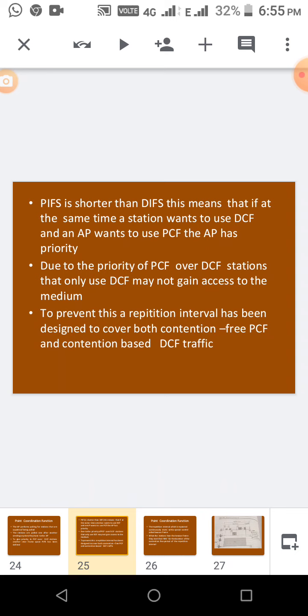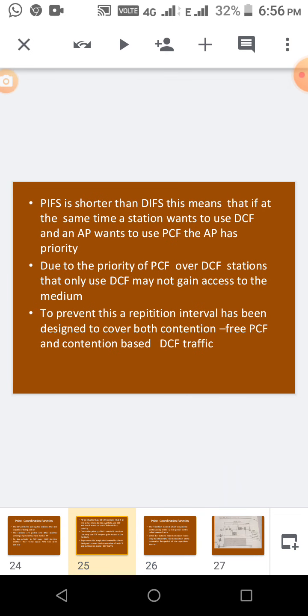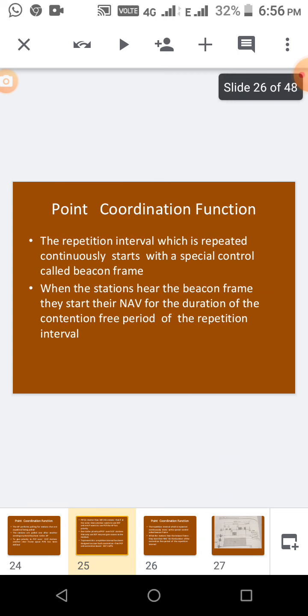It is designed to cover both contention free and contention based traffic. In that picture I showed, first contention free PCF and then contention based DCF. So the first part is used by contention free PCF. After that ends, then DCF can be used. That is contention based DCF traffic.